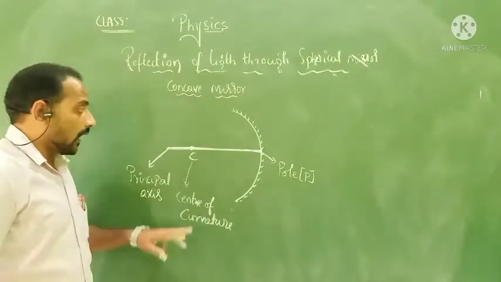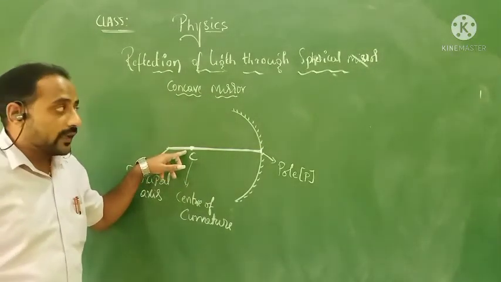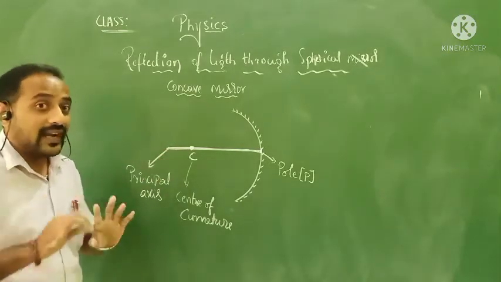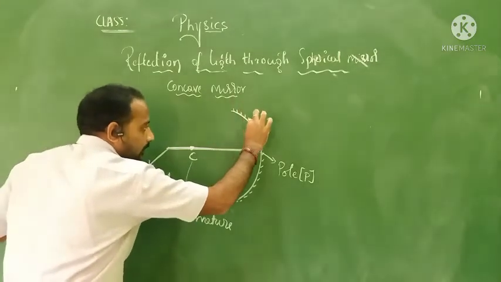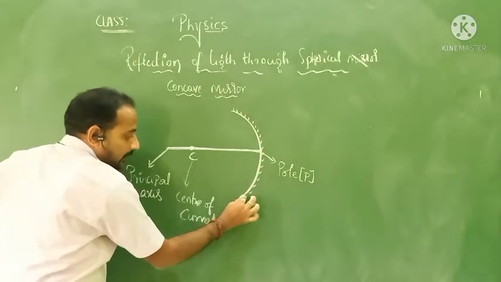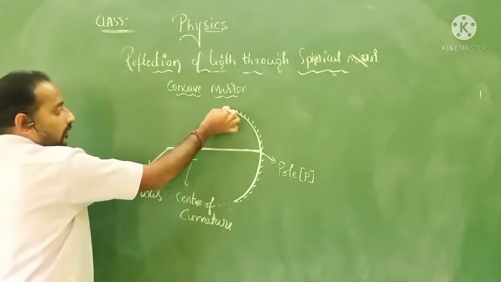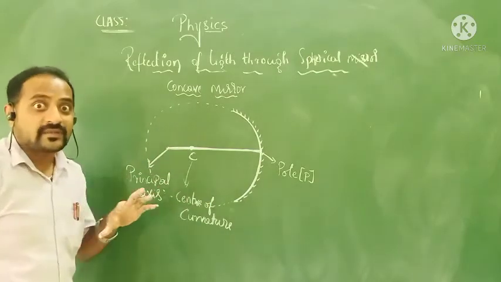Now you may ask, sir, how can I take this point as the center of curvature? I'll tell you how. It's a spherical mirror. Spherical means I can continue this and it becomes a sphere.